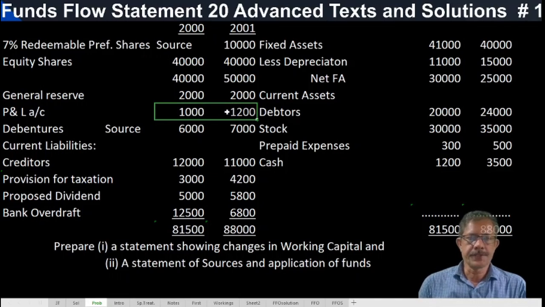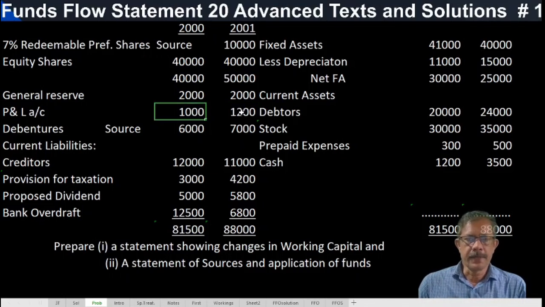How to prepare it? The opening profit and loss account balance will be shown on the credit side, because all profits are credited, as balance brought down. And the closing balance will be shown on the debit side as balance carried forward to the balance sheet.